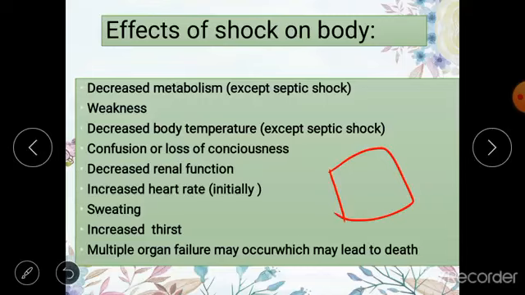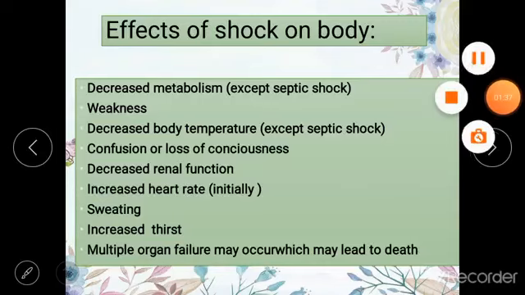What happens in septic shock is when there is sepsis and there are bacteria and toxins present in your blood, they enter your tissue, and it is the specific characteristic of toxins and bacteria that they can increase the metabolism of the tissues by increasing the temperature. So in septic shock there is increased metabolism of the tissues, that is why a lot of heat is being produced in the form of fever or high grade fever, while in other types of shock the metabolism is reduced because of reduced blood supply.